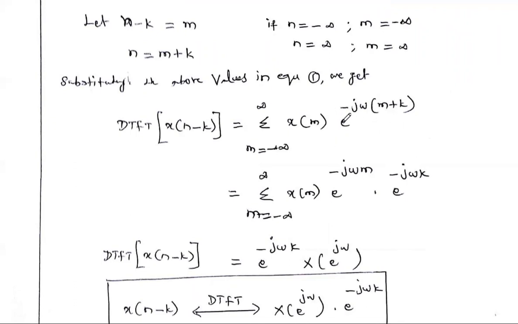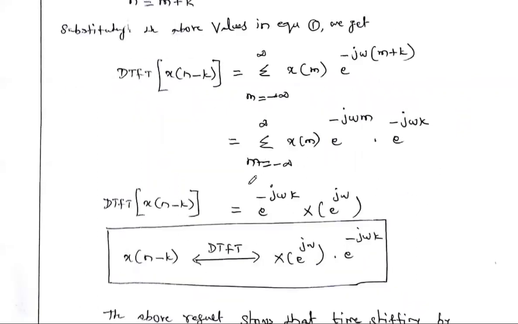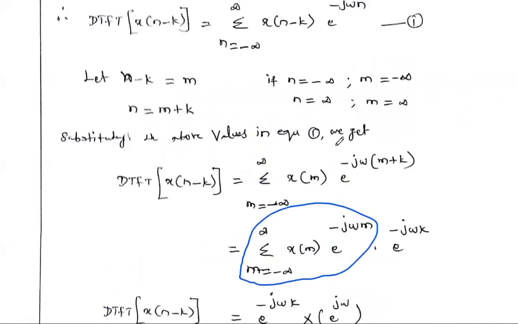So now you see e power minus j omega (m plus k). You expand and split it as two e power terms: e power minus j omega m into e power minus j omega k. So you see the summation m equal to minus infinity to infinity x of m e power minus j omega m. What is this term? This term is exactly resembling the DTFT formula.